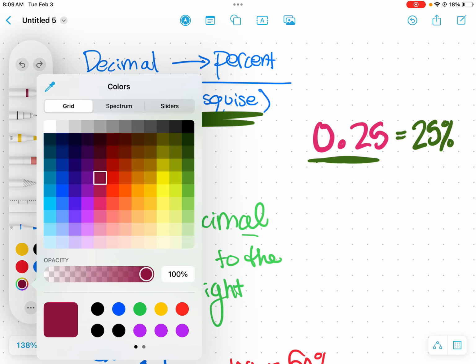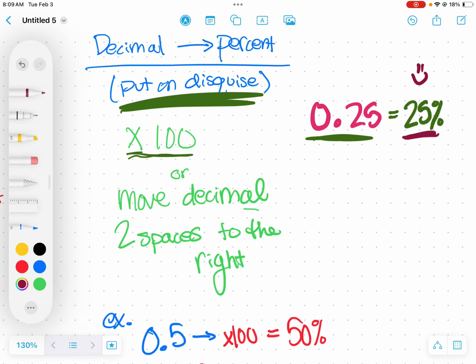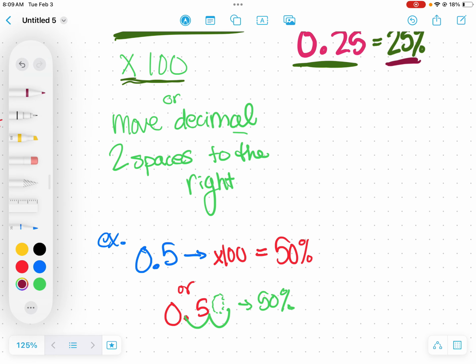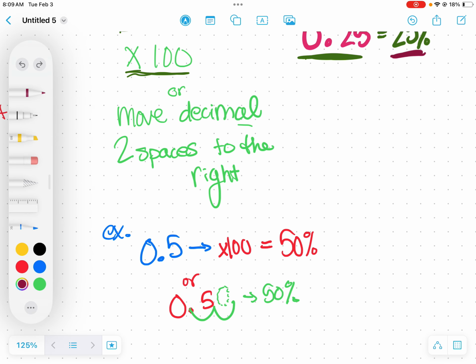That turns your scary decimal into something not so scary, something happy that everyone loves. You can either do that or just move the decimal 2 spaces to the right, however you want to look at it. You can take any decimal, whether or not it's in the hundredths place, and multiply it by 100, and that will turn your decimal into a percent.